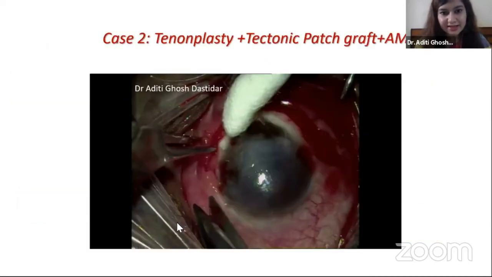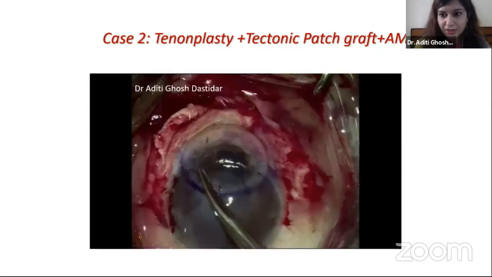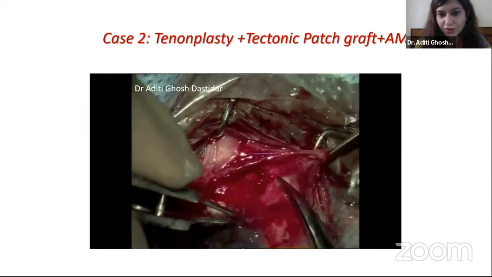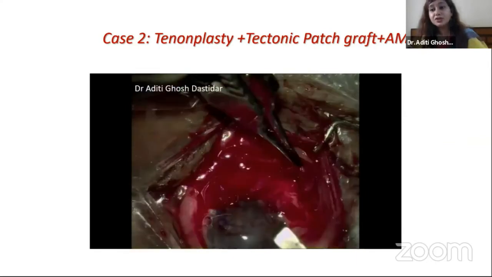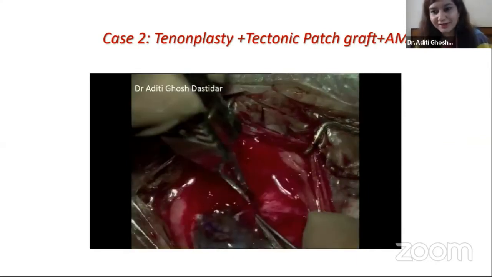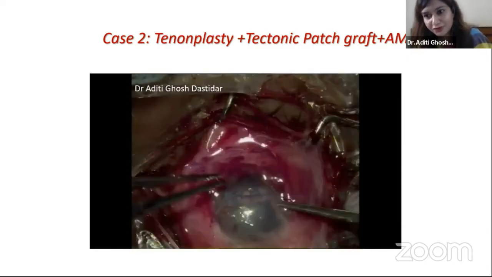So here's the second case, of the same patient, the other eye, right eye, which had a corneoscleral melt. So here we went ahead with a tenonplasty plus tectonic patch graft and amniotic membrane. So here you can see that we have used a corneal patch graft. In melts also, tenonplasty is of great help as it helps prevent further retraction, exposure of the graft and melting.